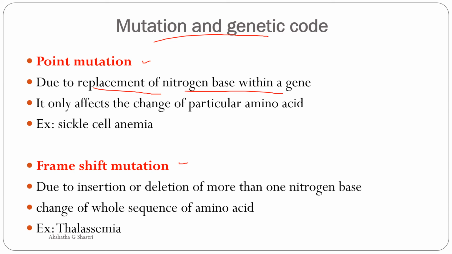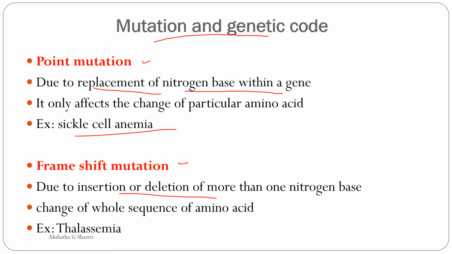I had already explained in the previous section that it changes a particular amino acid, as in sickle cell anemia, which is only because of the change in the amino acid at the 5th position, right? The mutation takes place at a single amino acid, which is said to be a point mutation, whereas when the frame is deleted or inserted, it is said to be a frame shift mutation.